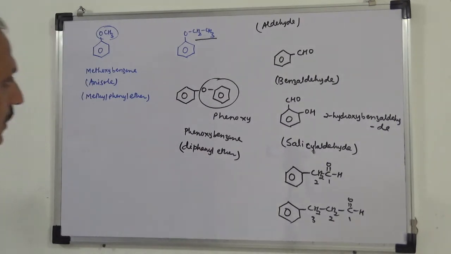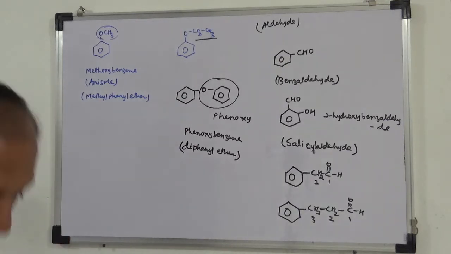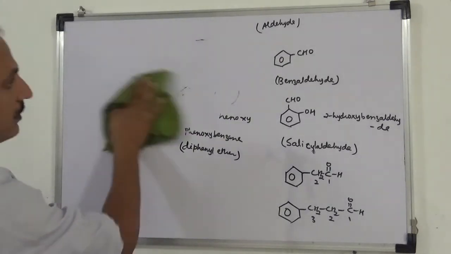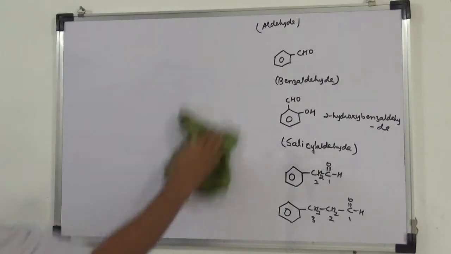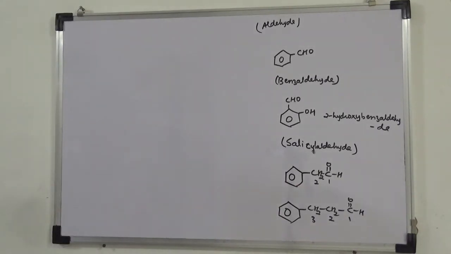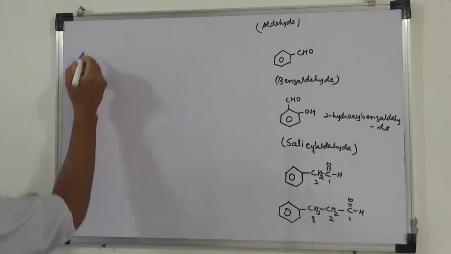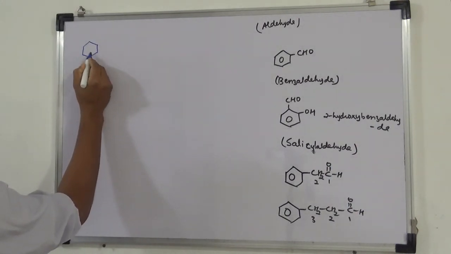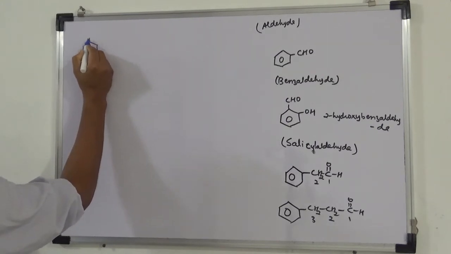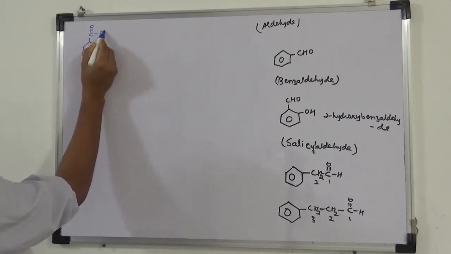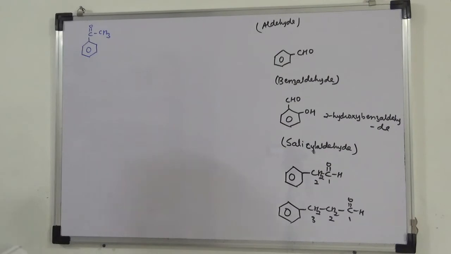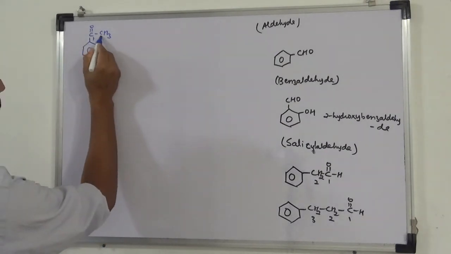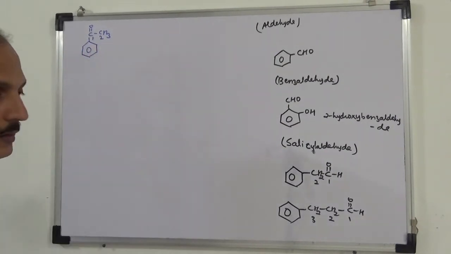Okay. Next is ketone. Next is ketones. In ketone you have this, again 1 2, so 1-phenyl ethane-1-one.